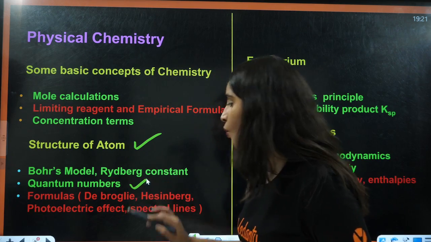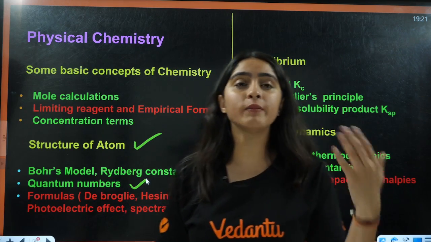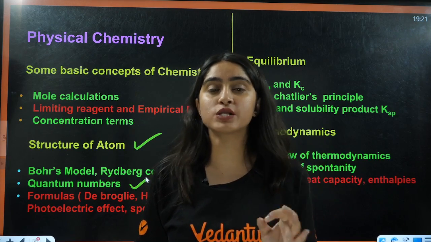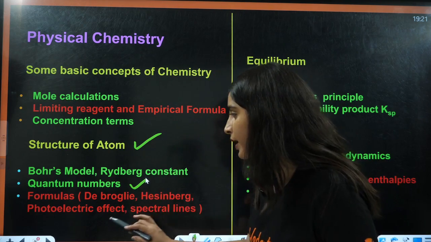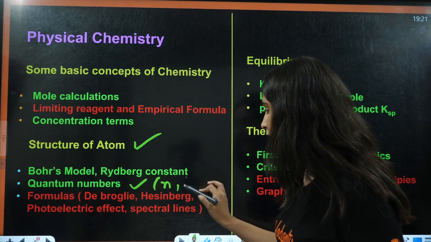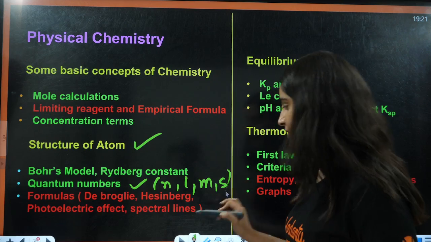Then students, we have quantum numbers here. Quantum numbers, students, n, l, m, and s. Okay, from this questions are asked. Then students, we have n, l, then m, then we have s, right?